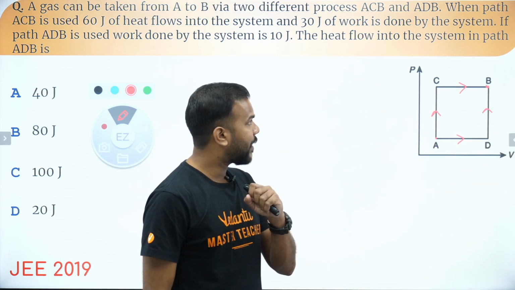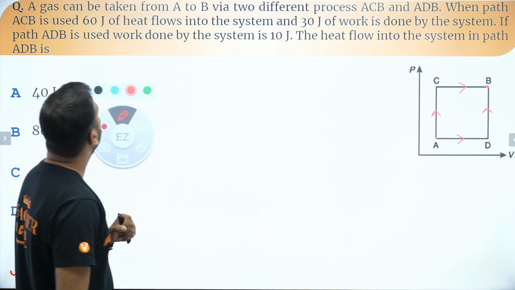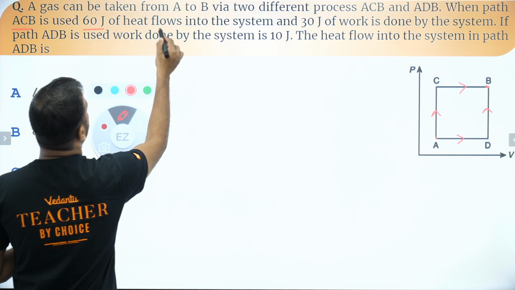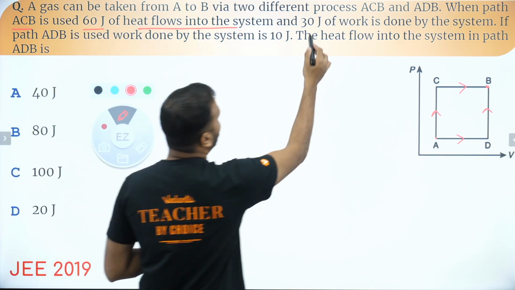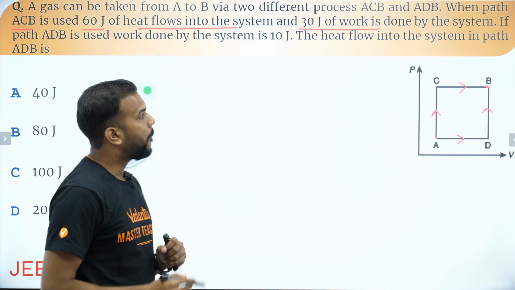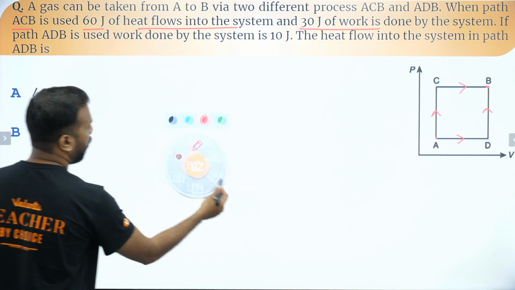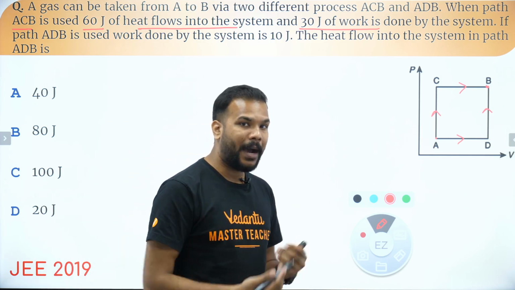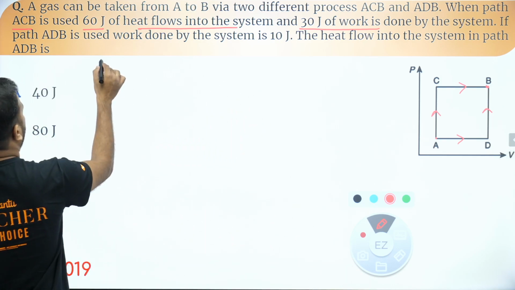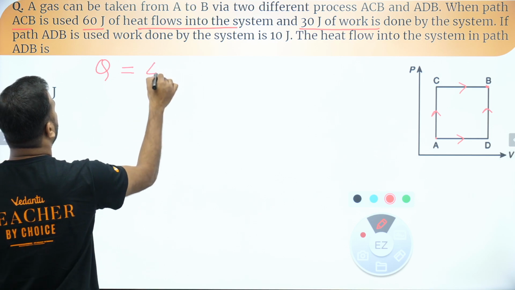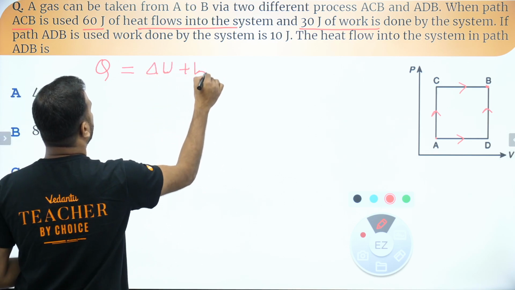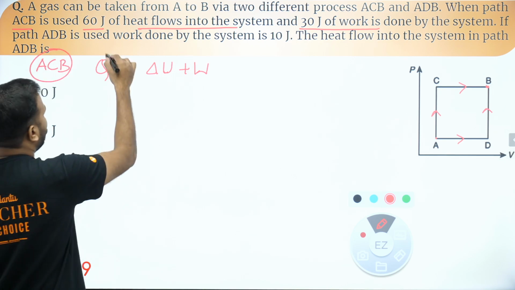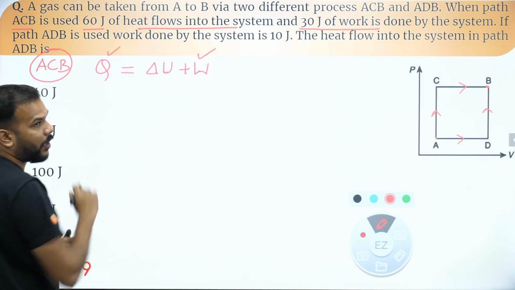In path ACB, 60 joules of heat flows into the system and 30 joules of work is being done by the system, which means Q has been given and work has been done by the gas. If I write Q equal to delta U plus W for path ACB, this is given, so we can find out delta U.